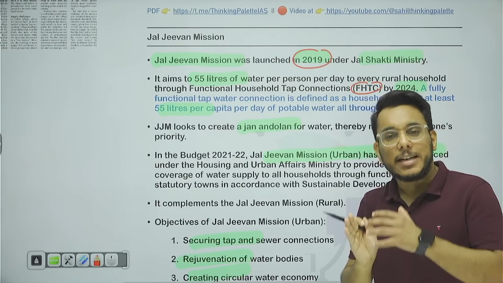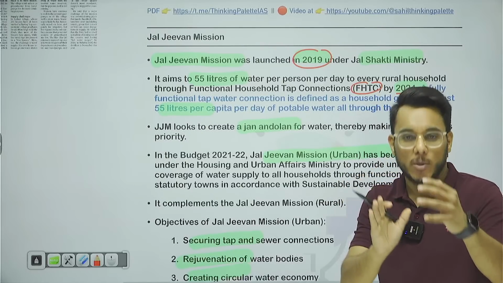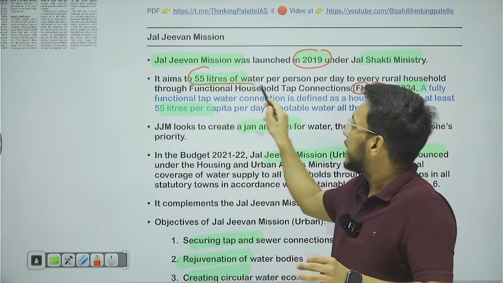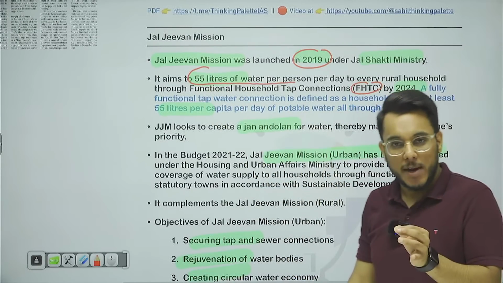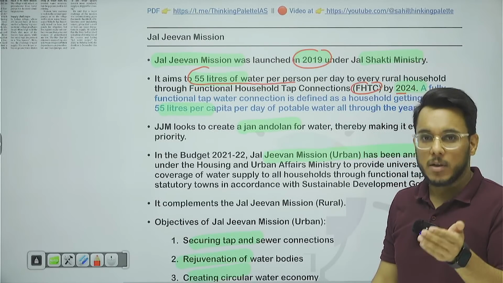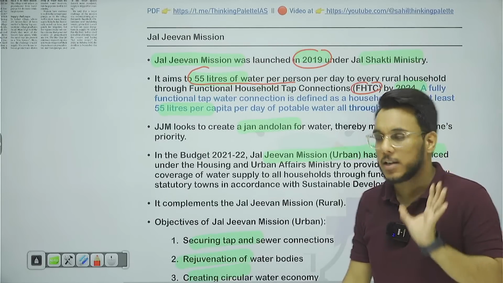Every home needs to be connected with a tap water connection. Piped water should be provided, and at least 55 liters of water per person. For example, if 4 people live in a home, at least 220 liters of water should be provided, 55 liters per person.